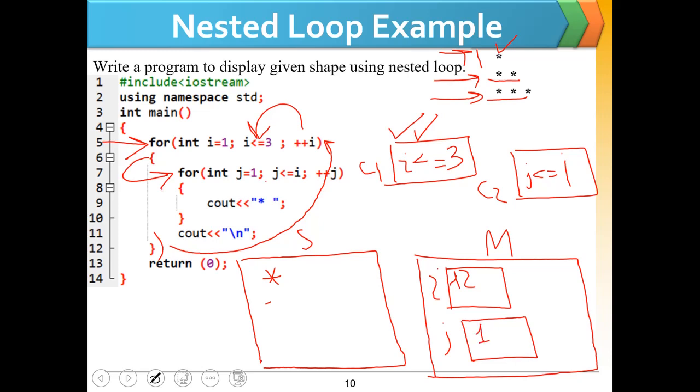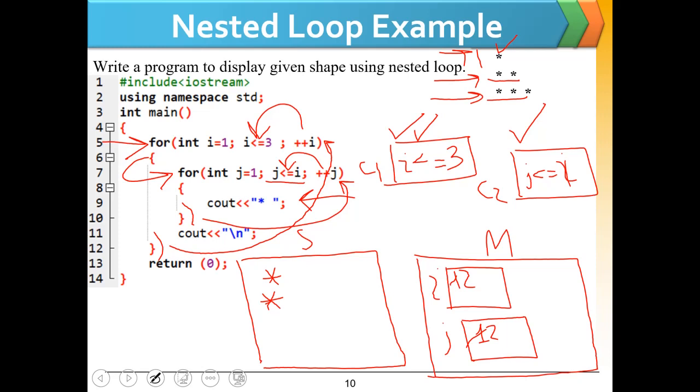Since the condition is j less than or equal to i, and we have 1 in j and 2 in i, the condition is true because 1 is less than or equal to 2. When this condition is true, this cout line will be executed and we will get a star here on the screen with space.